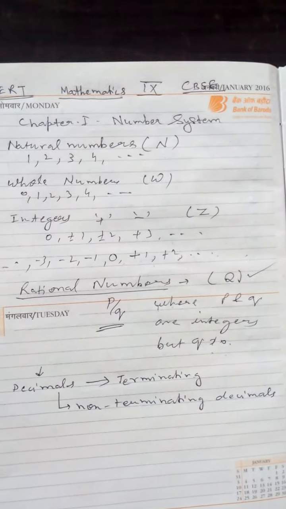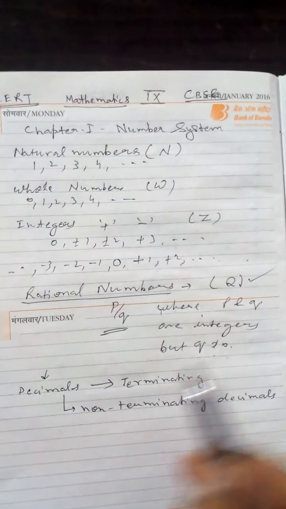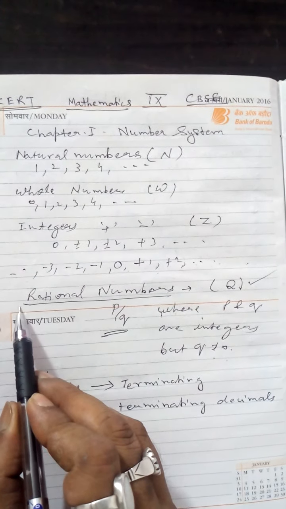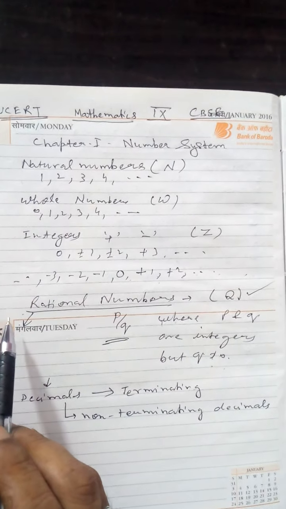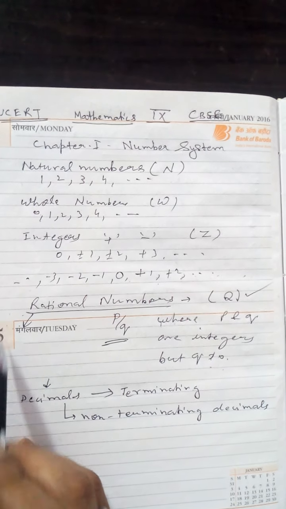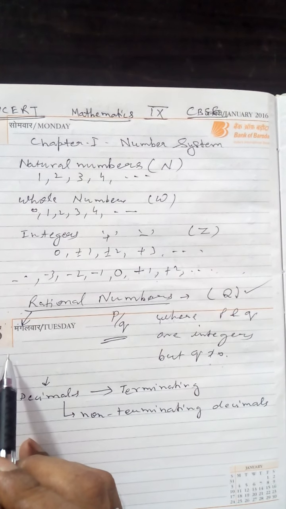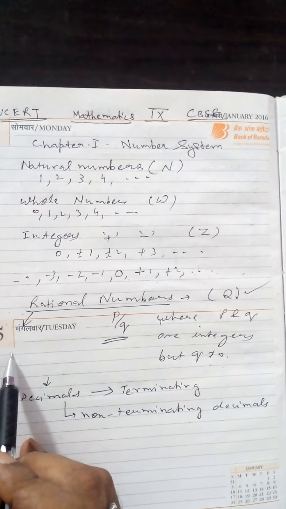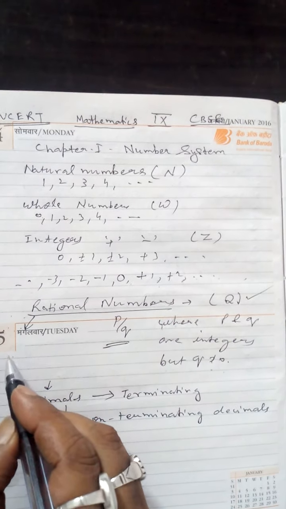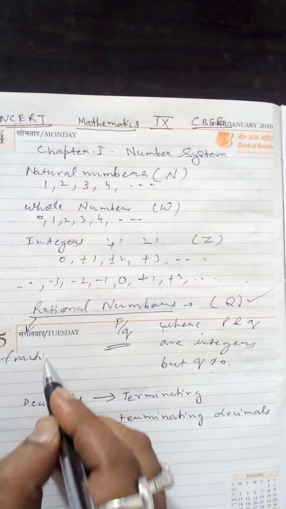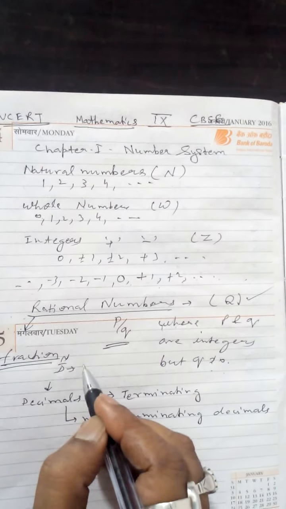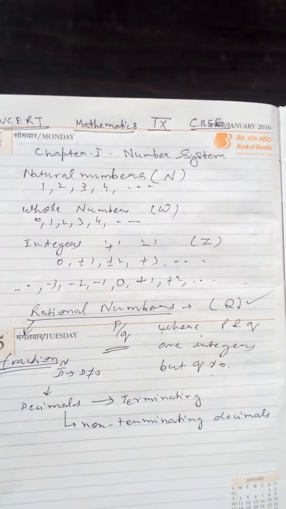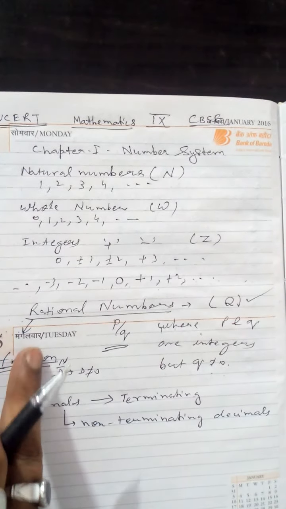P upon Q, you know it is given in class 8th. In class 8th you have already finished this. Rational number and fraction have a relation. In a fraction, numerator upon denominator, where the denominator is not equal to 0, and both are whole numbers.